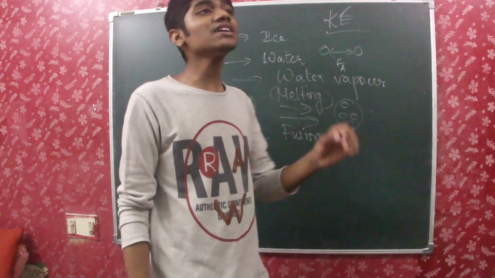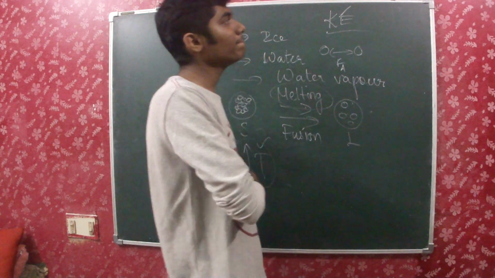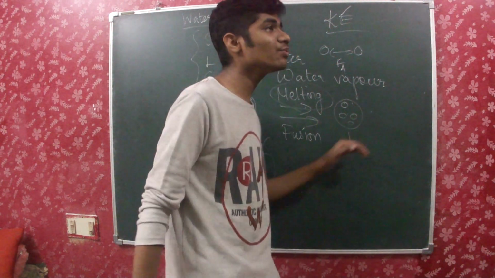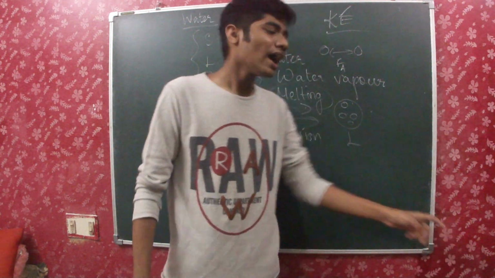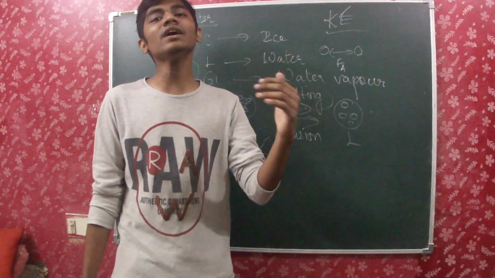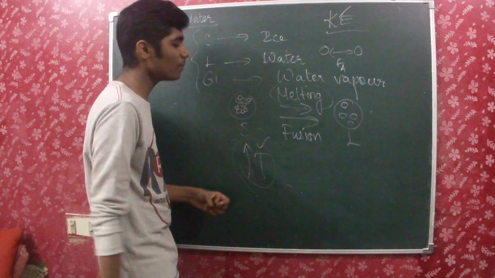The temperature at which this melting occurs, at this particular temperature the substance will melt and form a liquid, and that particular temperature is known as the melting point. So the melting point is the temperature at which a solid substance melts to form a liquid. A solid forms liquid due to melting or fusion.